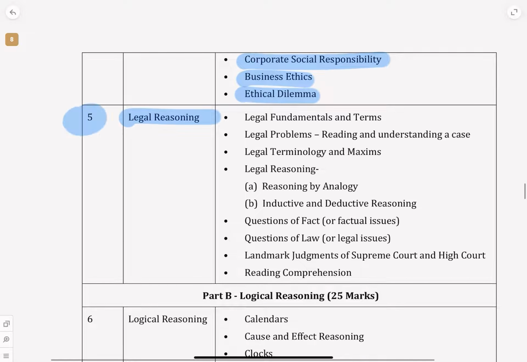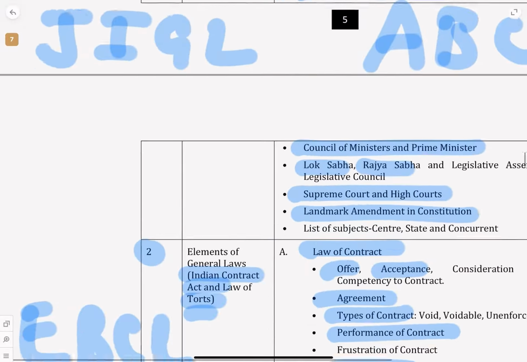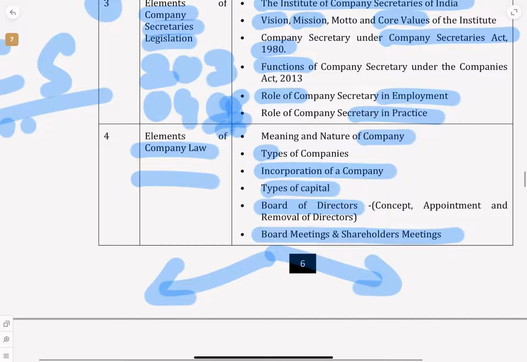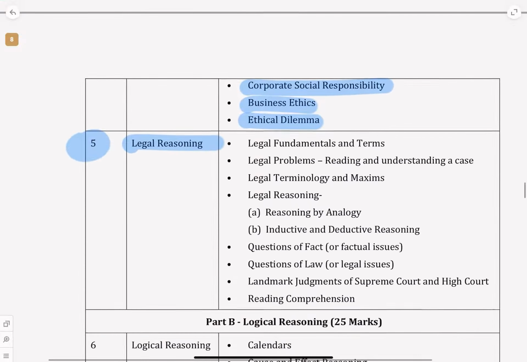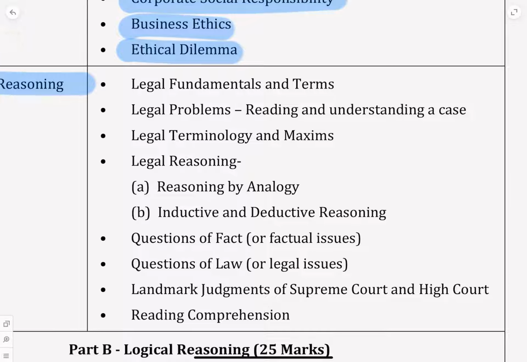Then the last part which is interesting is legal reasoning. So based on whatever you would have studied till now, that is Indian Constitution, Contract Act, Law of Torts, the Company Secretary Act, company law, based on that you will be having some legal problems. The first we'll have some terms, legal terminologies. What are the legal words? Like audi alteram partem, which basically means principle of natural justice. So those kind of things we have initially.